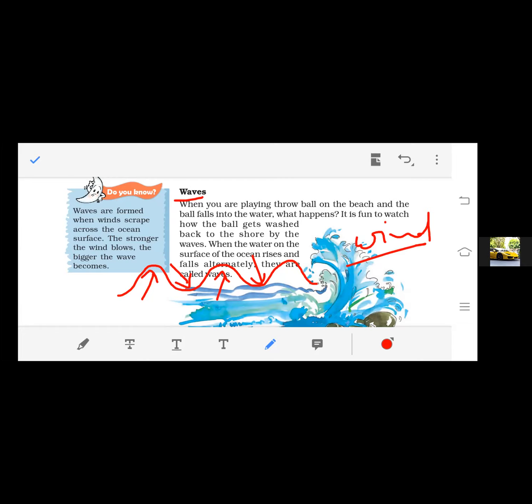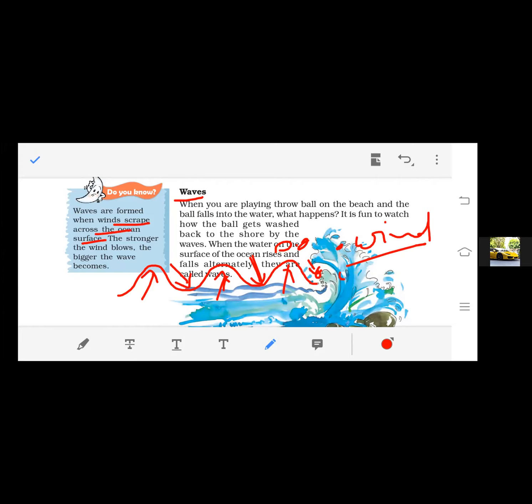So if you throw a ball on the sea beach, what would happen? These waves throw it back on the shore, right? That is only due to the waves, because the water is going up and down, again up and again down. So when the water on the surface of the ocean rises and falls alternately, they are called waves, right? Waves are formed when winds scrape across the ocean surface, right?